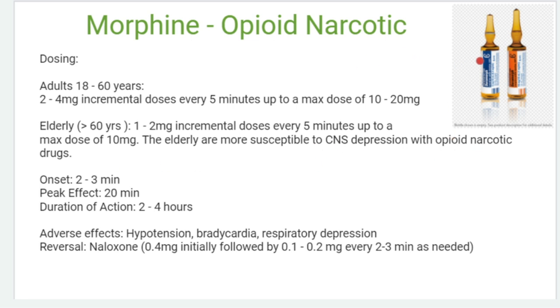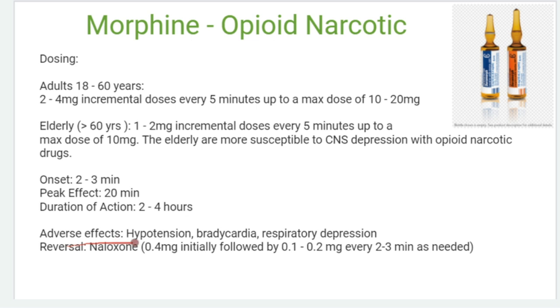Compared to fentanyl, morphine causes more respiratory depression and CNS depression. It also causes common bile duct narrowing. So those who have gallbladder infection and similar conditions need to take morphine very carefully, as it will worsen the symptoms. Onset of morphine will be within 2 to 3 minutes and peak effect within 20 minutes. Duration of action of morphine is 2 to 4 hours.